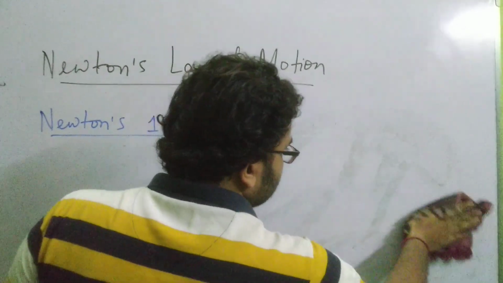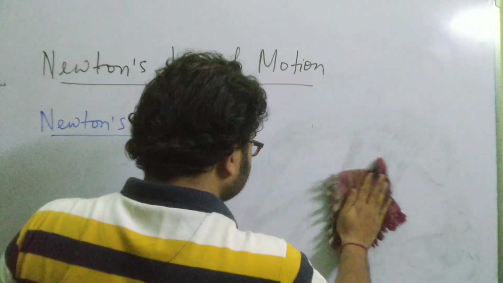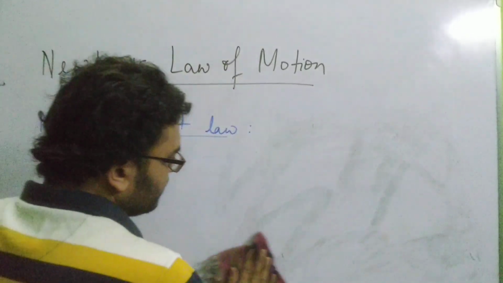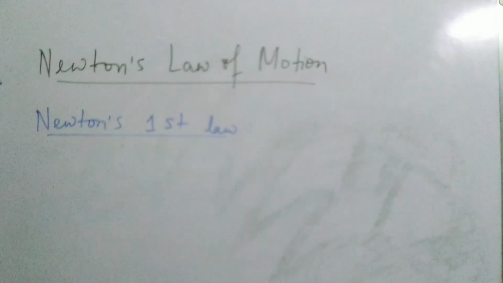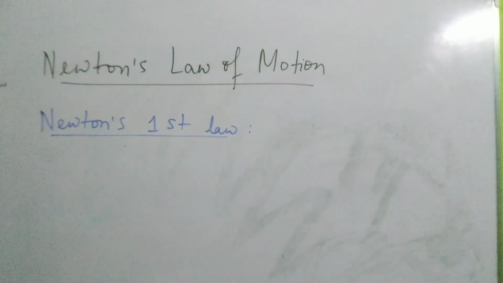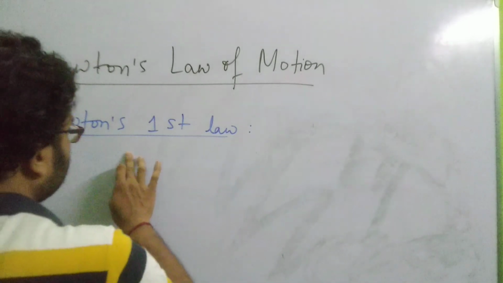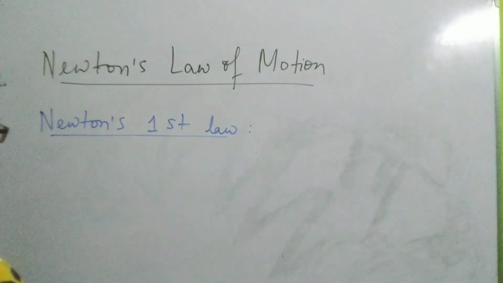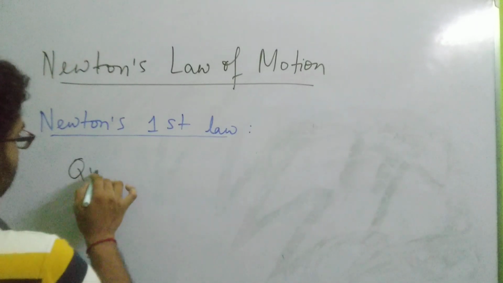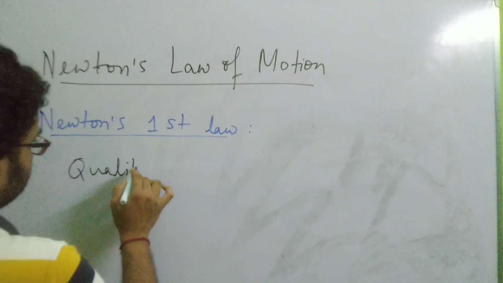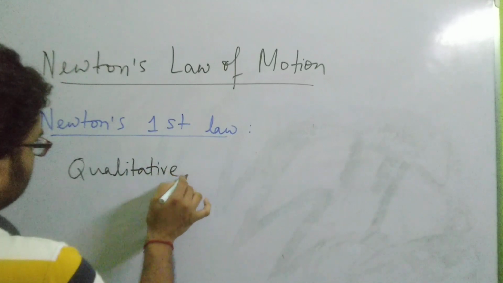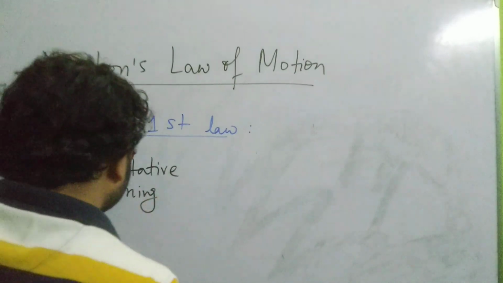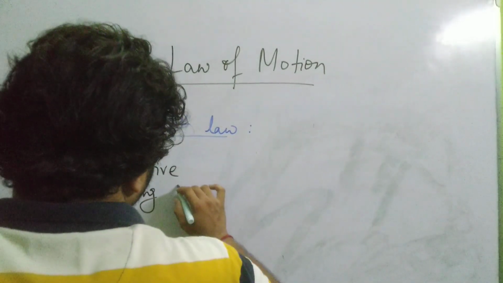It is in the book, but you can at least write it down once, so that it becomes easier for you to remember, because the more you practice, the easier it becomes. So there are two qualitative meanings that you can bring out from this law.